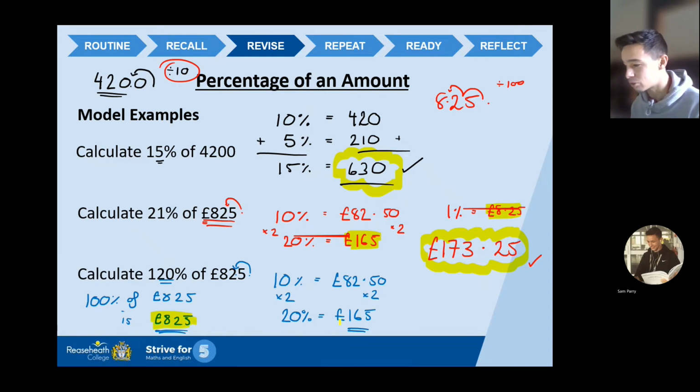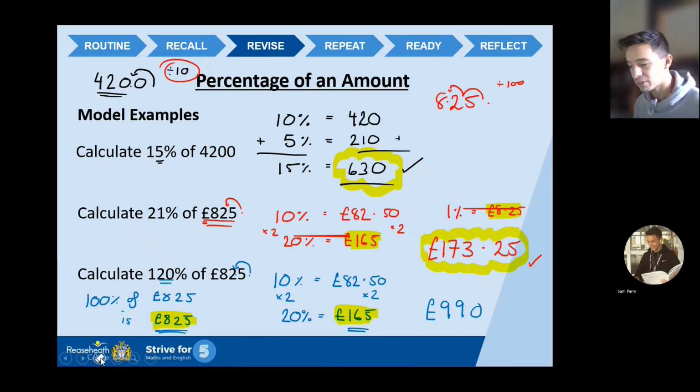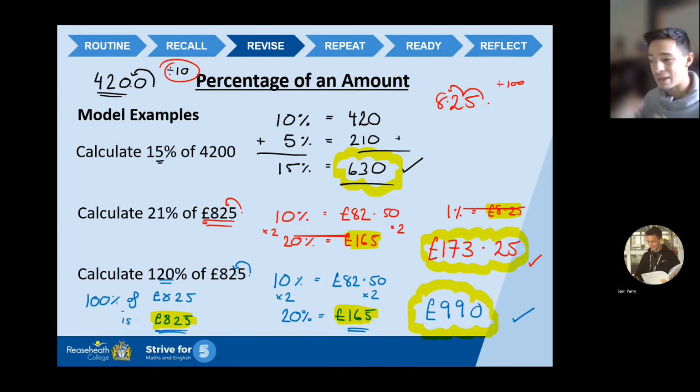So 100% is 825. 20% is 165. So to find out 120%, what I need to do is add those two values together. So I'm doing that now. Going to give me 990. £990. Now, yes, that number is bigger than what we started with, but it makes sense because we want a number that is greater. 120% is bigger than what we started with. So my answer being 990, absolutely fine. So 100% is the number itself, and then work out your percentage and then add it on.